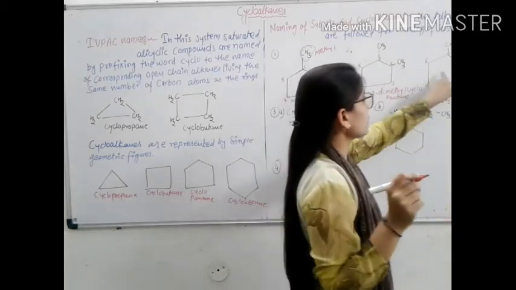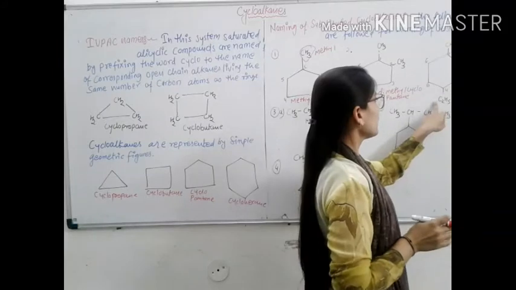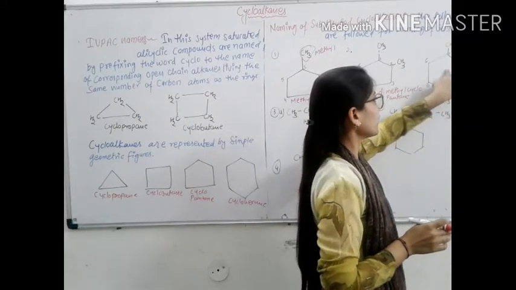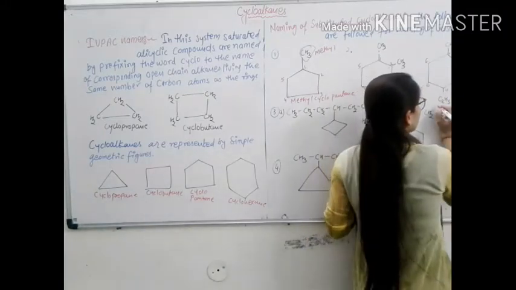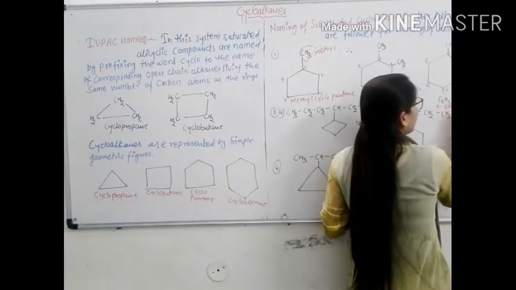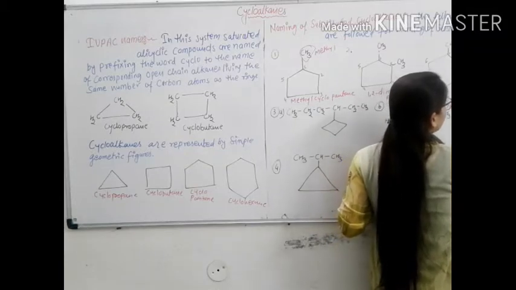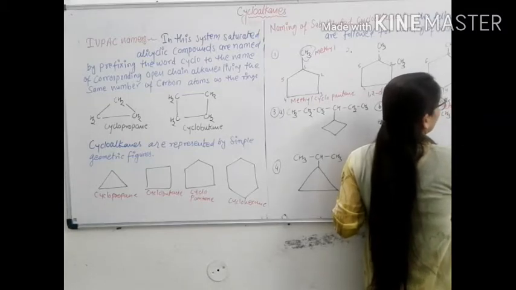But the nomenclature will follow alphabetical order. E is the first letter alphabetically, then M. So the name is 4-ethyl-1,2-dimethylcyclohexane.